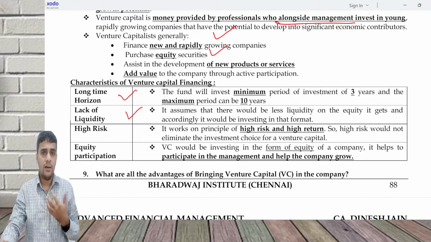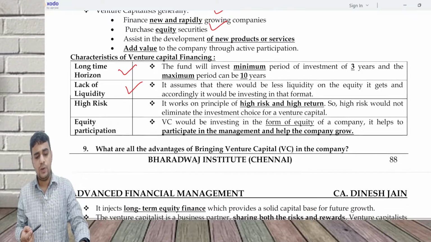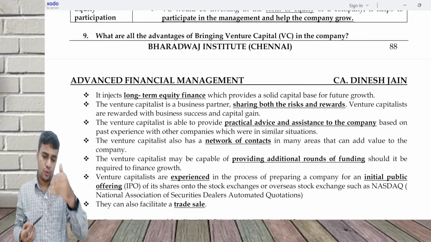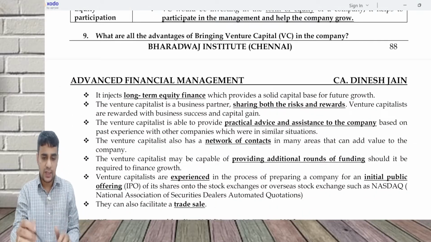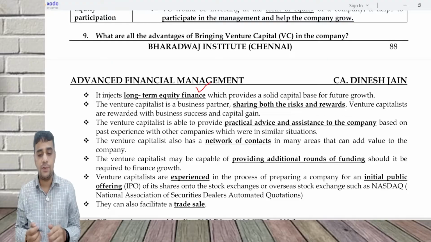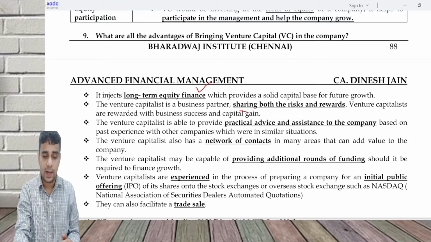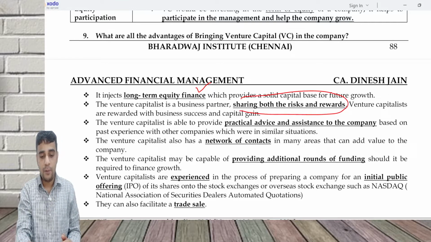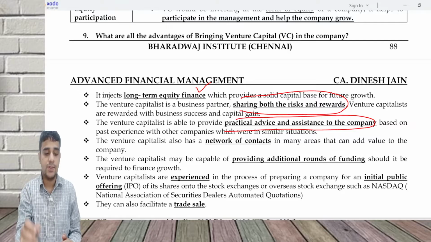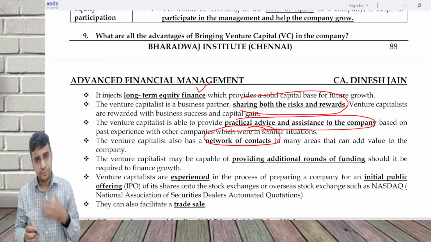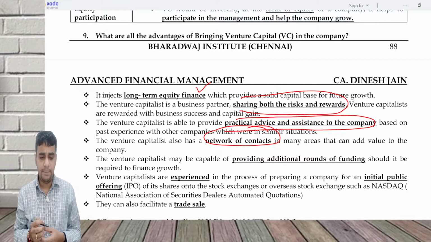So they are a set of people who will be able to help the company through their network of contacts. It injects long-term equity finance, which provides a solid capital base. He is more like a business partner who is going to share both the risk and reward. He will provide practical advice and assistance to the company. A network of contacts is there. Additional rounds of funding can be done.